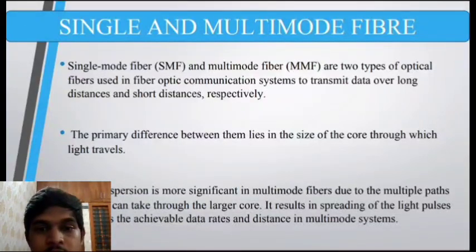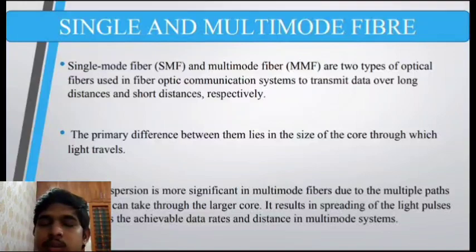Modal dispersion is more significant in multimode fibers due to the multiple paths that light can take through the larger core. It results in spreading of the light pulses and limits the achievable data rates and distances in multimode systems. So, what is modal dispersion? Modal dispersion happens only when there is more than a single mode. If a fiber optic supports more than one mode, then light rays can travel in many directions, right? In such a case, it results in the spreading of light. So modal dispersion is the spreading of light as it travels through the fiber. It happens mostly in MMF, that is multimode fiber.